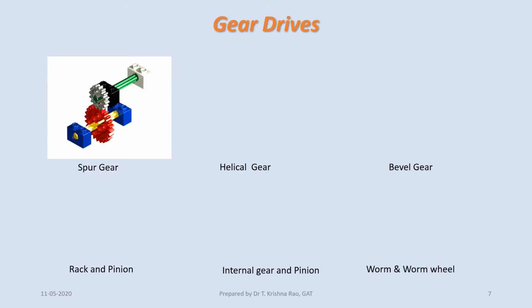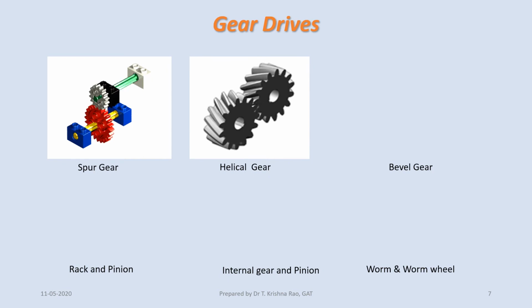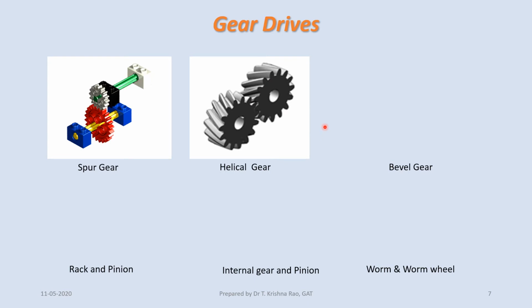See here some examples of gears. Spur gears, they act externally, rotate in the opposite direction. Helical gears also, they act externally, rotate in the opposite direction. Axes are parallel to each other. You observe that the helix angle of one gear is opposite to the other gear. Otherwise, they don't mesh. These helix angles are opposite to each other.